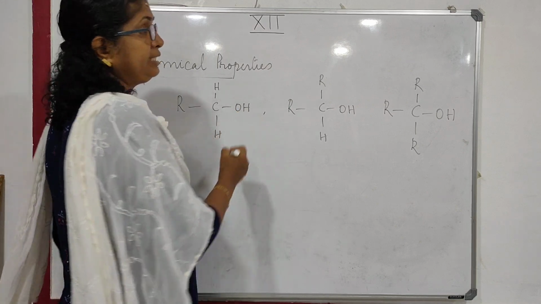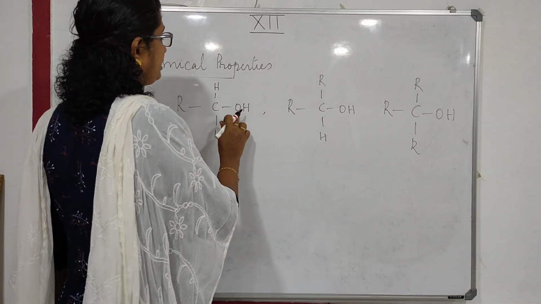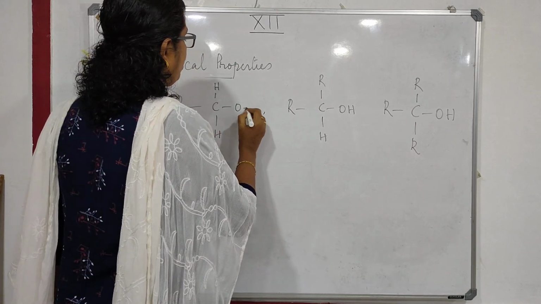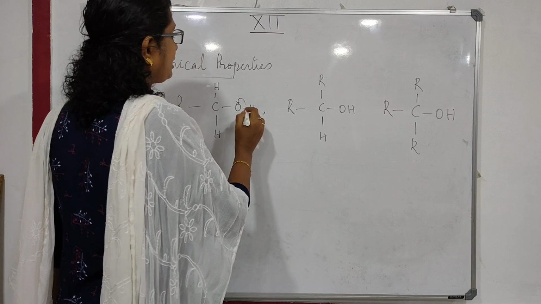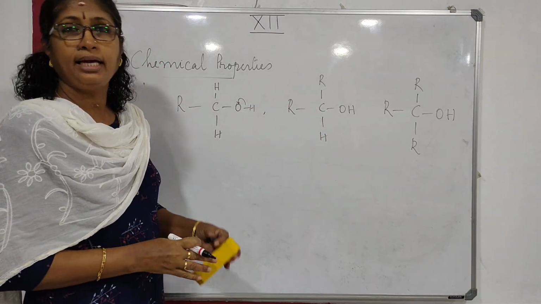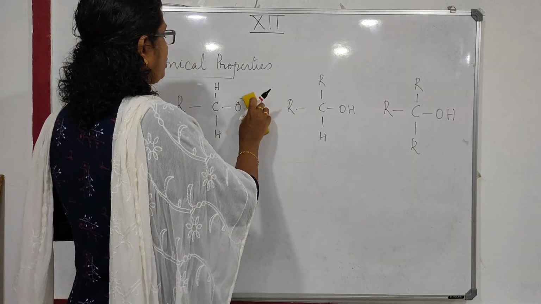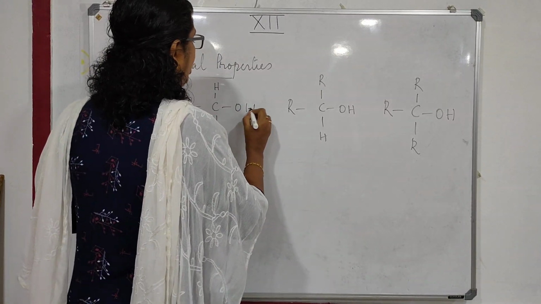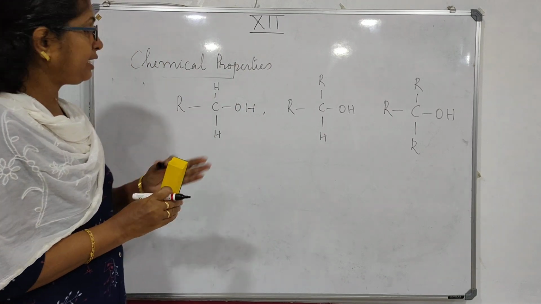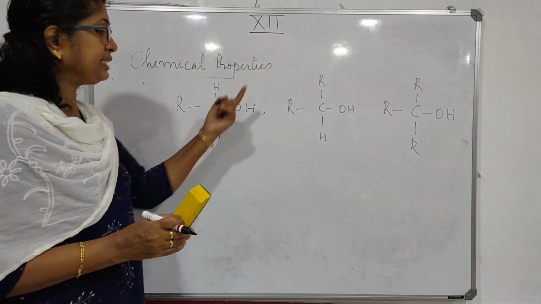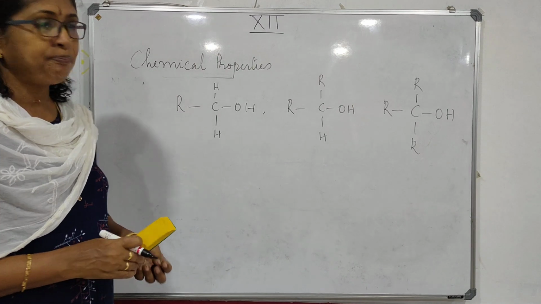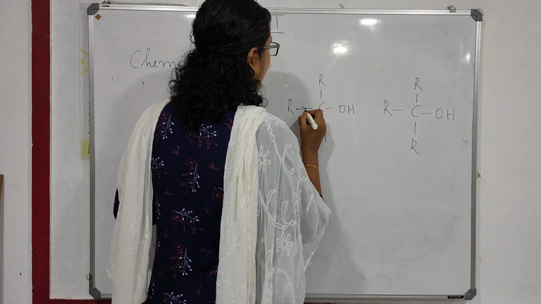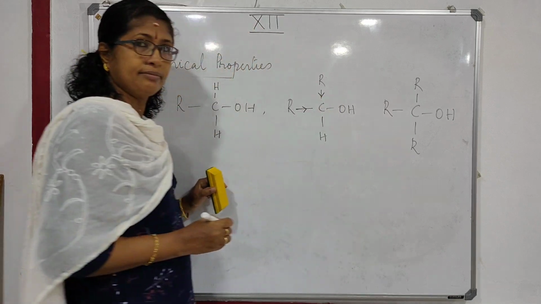See, if it is a hydrogen donor, that means oxygen will have to accept electrons from the OH bond, and hydrogen must be left as H plus. So the electron density around oxygen must be less, so that the OH bond is more polar and oxygen can accept the electron from hydrogen and leave it as H plus. Now, when you come to secondary alcohol, we know that the alkyl groups are electron releasing.